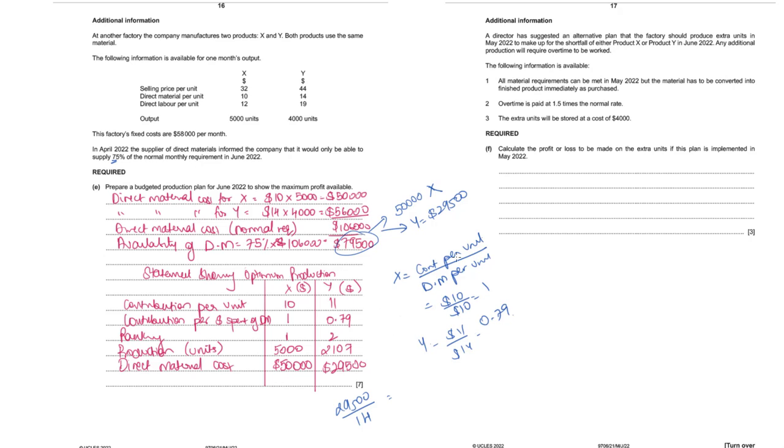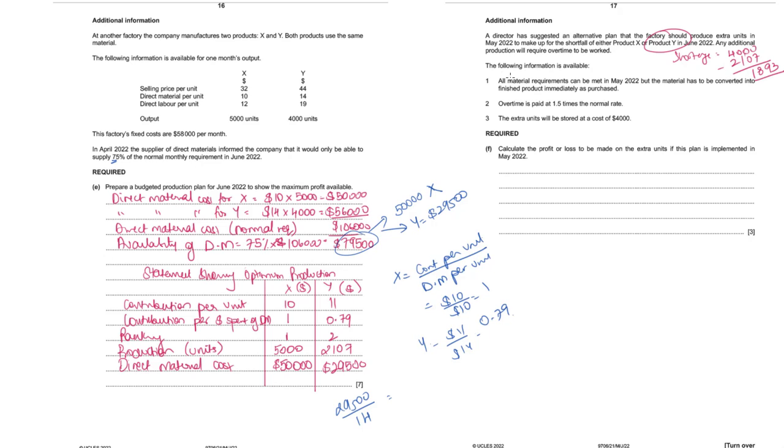A director has suggested an alternative plan that the factory should produce extra units in May to make up for the shortfall of either product X or product Y. Basically here it is product Y, because for product X we've produced the entire 5,000 units. How much is the shortage of product Y? The overall demand is 4,000 units, but we were able to produce only 2107. So the shortage will be 1893.